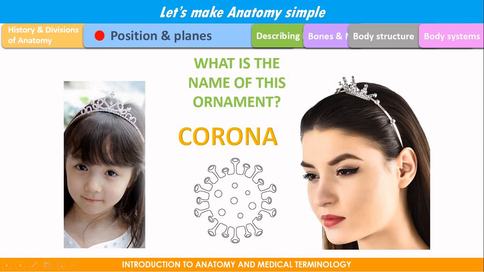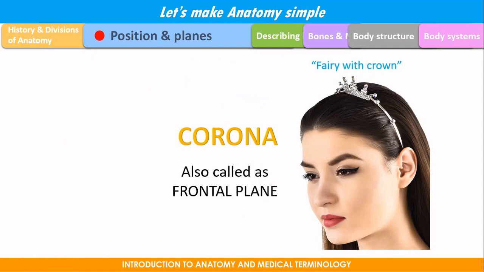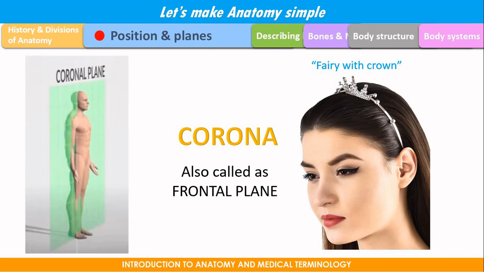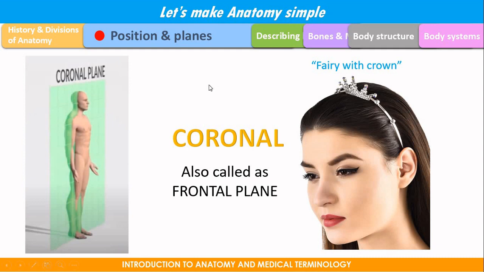So what is this crown doing? This crown is dividing the body into anterior segment and posterior segment. So here is the mnemonic, a fairy with crown. Frontal plane, otherwise called a coronal plane, is one which is dividing the body into anterior and posterior segments. Okay. A fairy with a crown. Fairy for frontal, crown is for coronal. This is the mnemonic here.